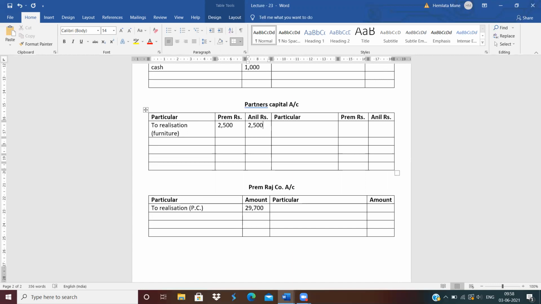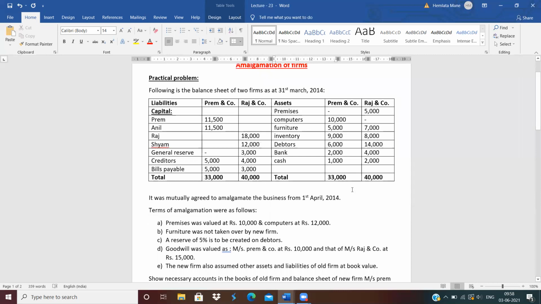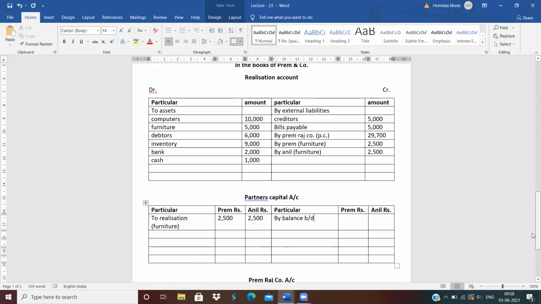Clear? Now next entry. Next is partners capital balance brought down, by balance brought down. How much is the capital balance of Prem? 11,500. Anil is 11,500. Now all entries are finished.